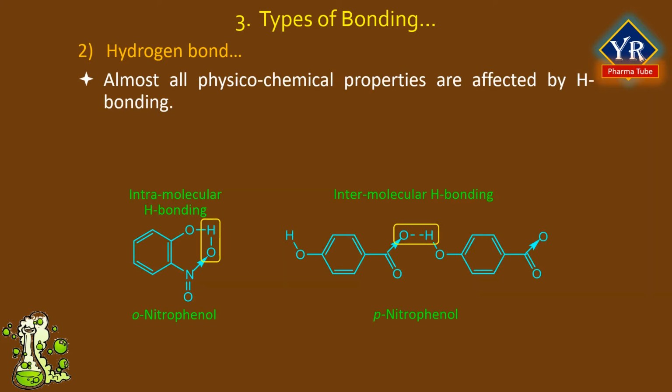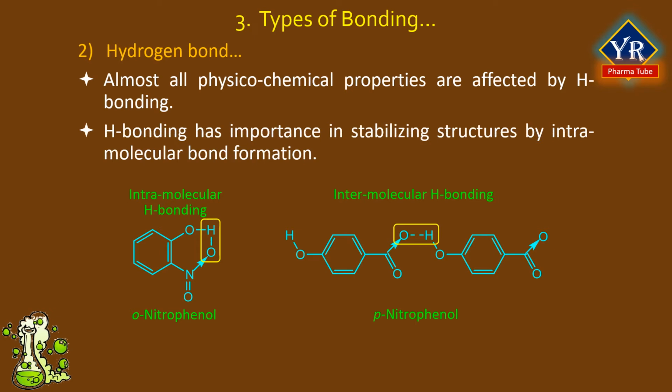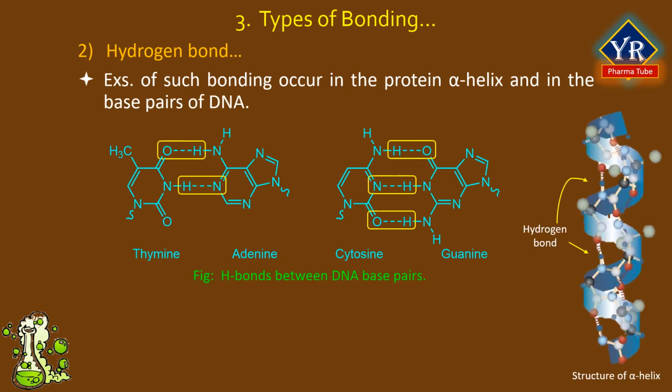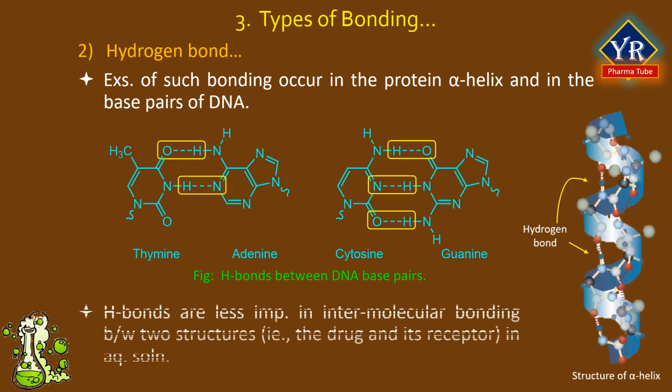Almost all physicochemical properties such as physical properties, melting point, boiling point, water solubility, etc., and chemical properties such as acid character, properties of carbonyl group, etc., are affected by hydrogen bonding. Hydrogen bonding has considerable importance in stabilizing structures by intramolecular bond formation. Classical examples of such bonding occur in the protein alpha helix and in the base pairs of DNA such as adenine-thymine and cytosine-guanine as shown in the structures.